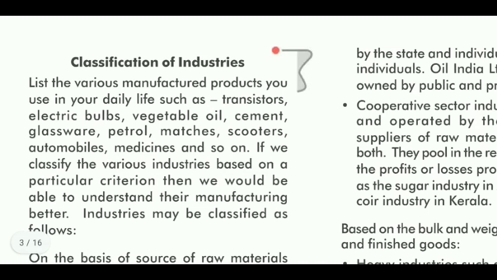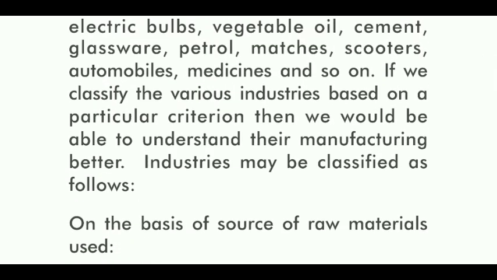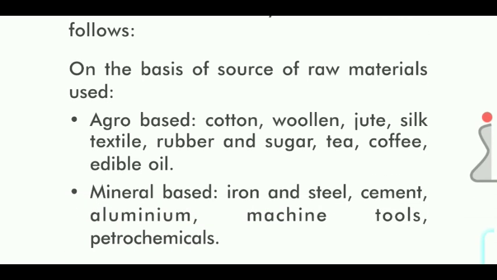Now, classification of industries. List the various manufactured products you use in your daily life such as transistors, electric bulbs, vegetable oil, cement, glassware, petrol, matches, scooters, automobiles, medicines, and so on. If we classify the various industries based on a particular criterion, then we would be able to understand their manufacturing better. Industries may be classified as follows. Number 1, on the basis of source of raw materials used.